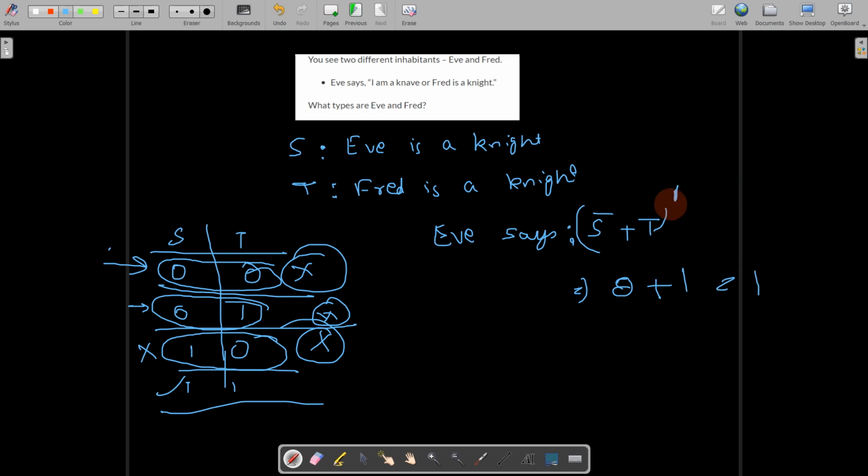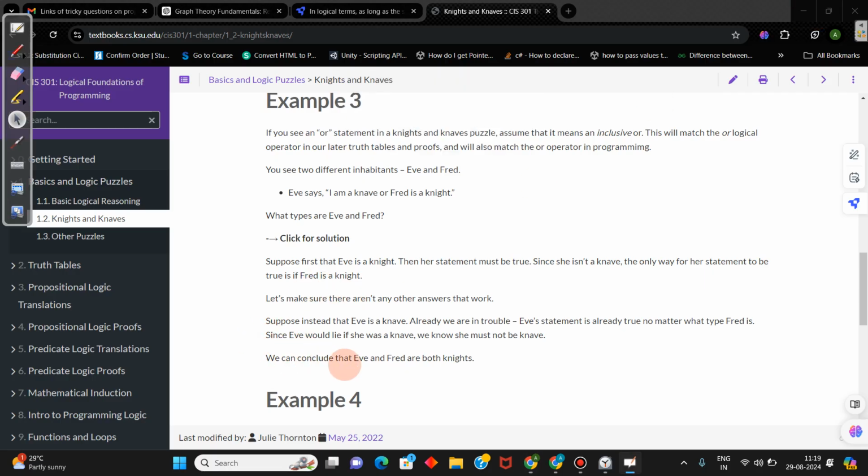So what she's saying is true, right? This statement will be true whenever Fred is a knight. This is the only valid assignment, that both are knights. Okay, we'll check the answer. So yes, this is the answer. See that Eve and Fred are both knights.